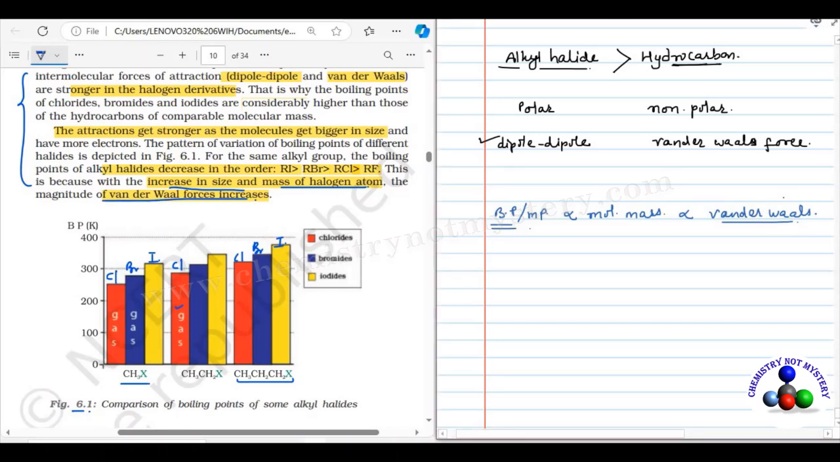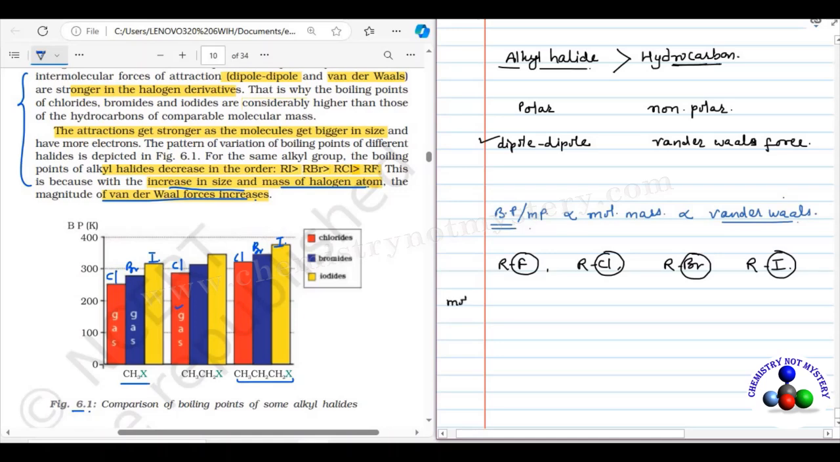So when you compare the boiling points of different alkyl halides having the same alkyl group, this is RF, RCl, RBr and this is RI. In all the alkyl halides, the alkyl group is the same, but the halide group is different. This is fluoride. Fluoride is smaller than chloride. Chloride is smaller than bromide and bromide is smaller than iodide.